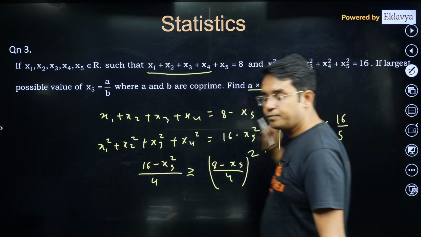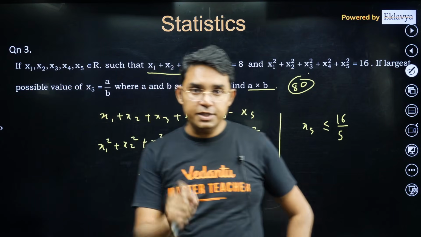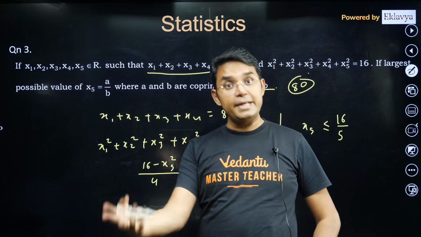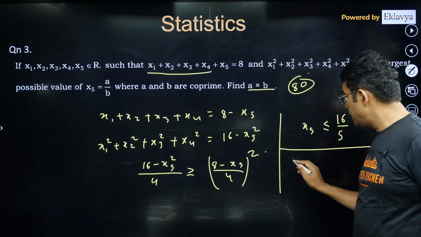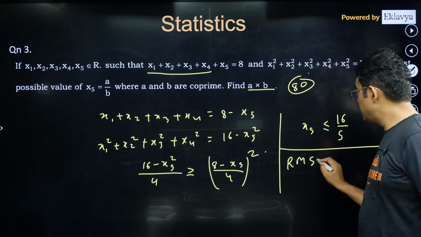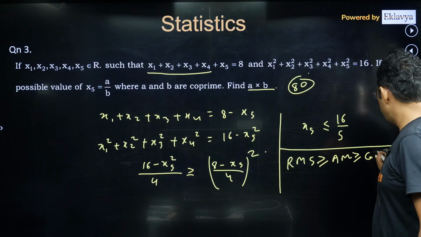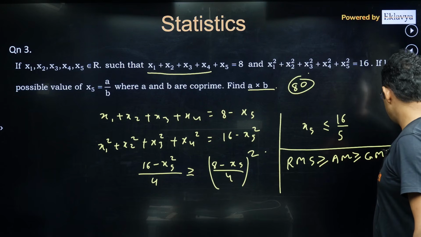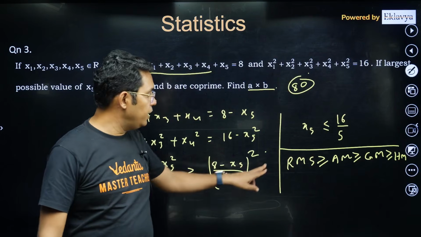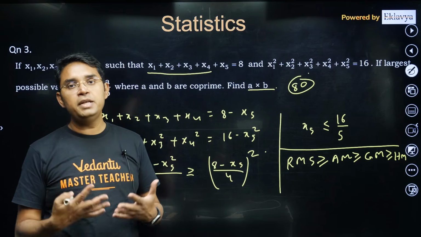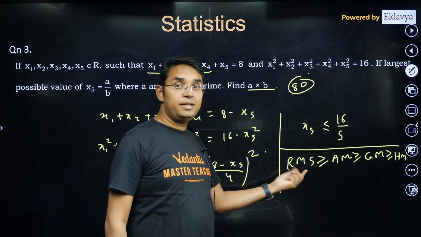You can check. Dear students, you have used AM-GM, HM also. I will recommend that you remember in this order: first is RMS, greater than or equal to AM, greater than or equal to GM, greater than or equal to HM. So these things we must know. RMS stands for root mean square, where we are squaring, taking the mean, then the root.